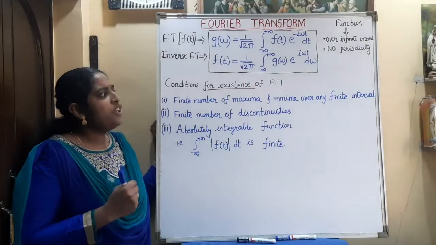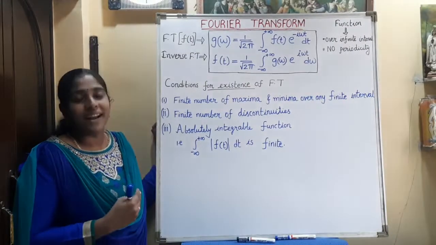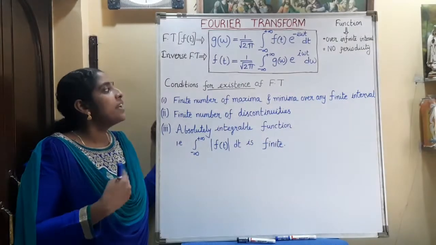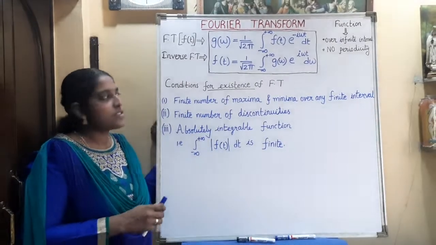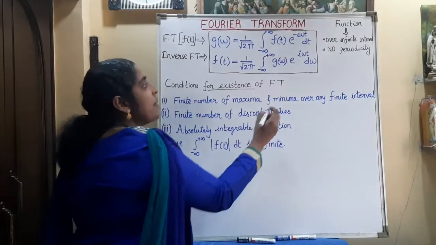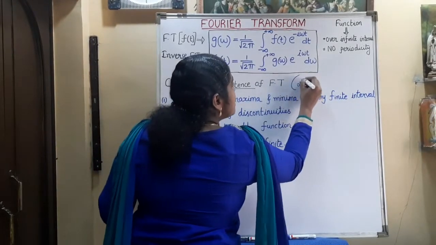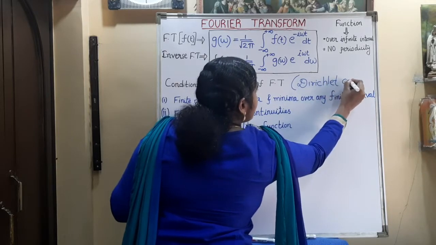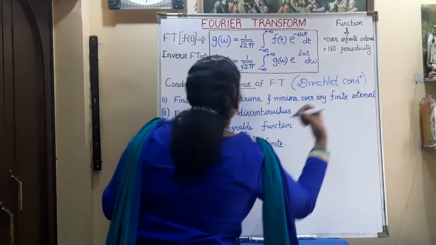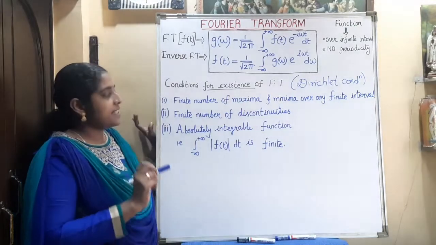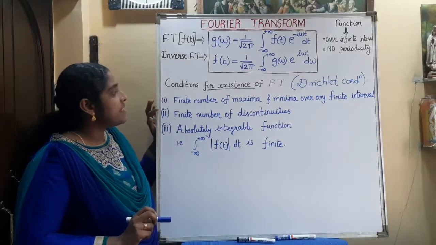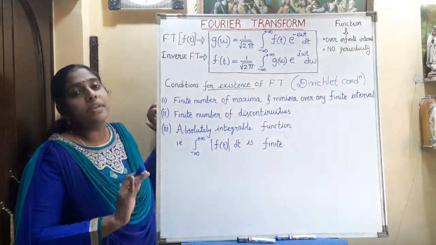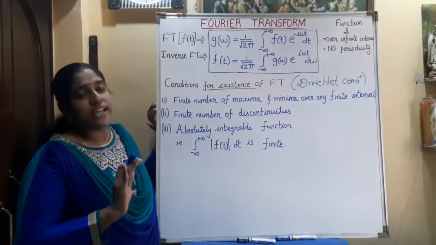Now, in Fourier series, we have seen that there are some conditions for the existence of these expressions. Here also there are some conditions for the existence of the Fourier transform, same as those of the Fourier series. These conditions are known as the Dirichlet conditions, and we explained this in the Fourier series too. Three main conditions are there. The first condition is that it has a finite number of maxima and minima over any finite interval.